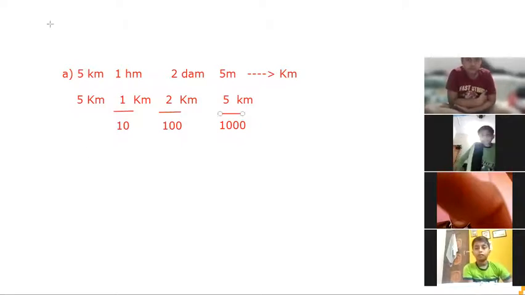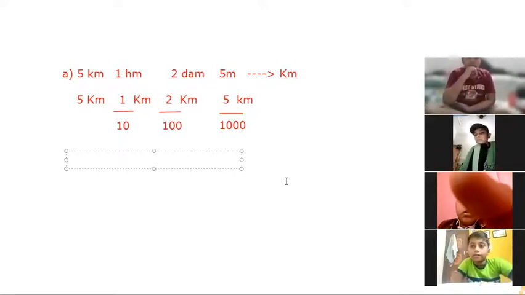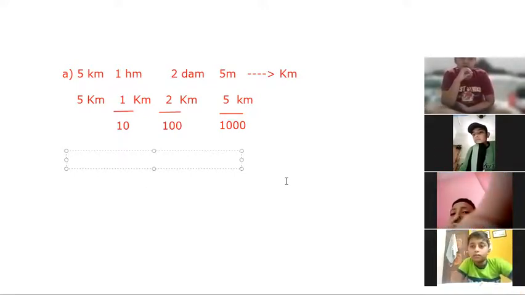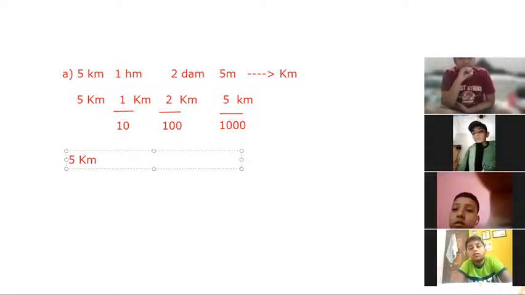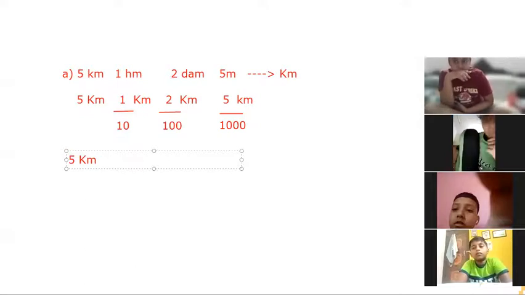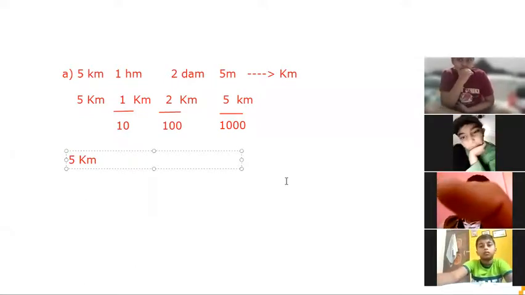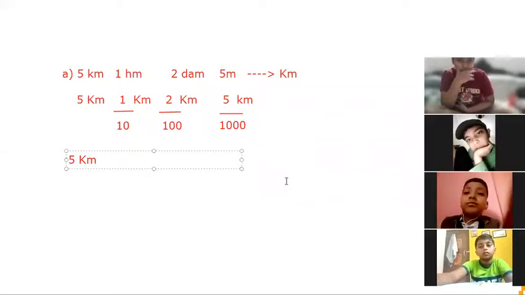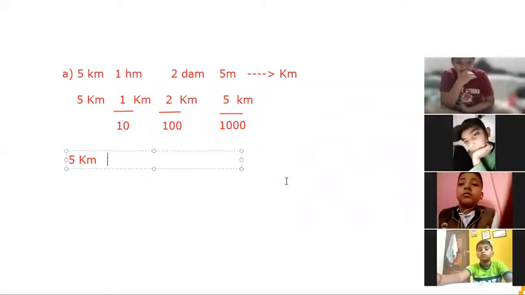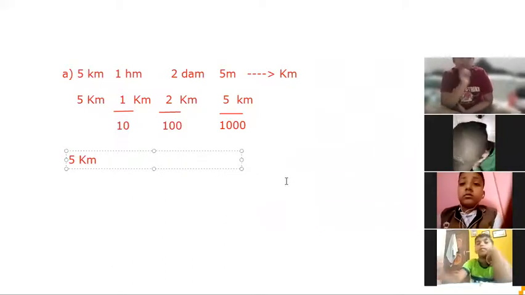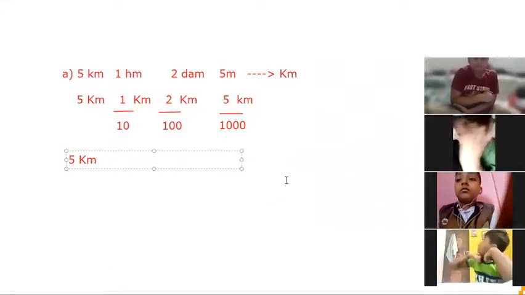Now we are going to move to the second step, in which we write down the values after the division. The first unit will be as it is because we have not done anything here. Can you tell me, when we divide 1 by 10, what will be our answer? As I have already told you, we shift the decimal to the left-hand side.